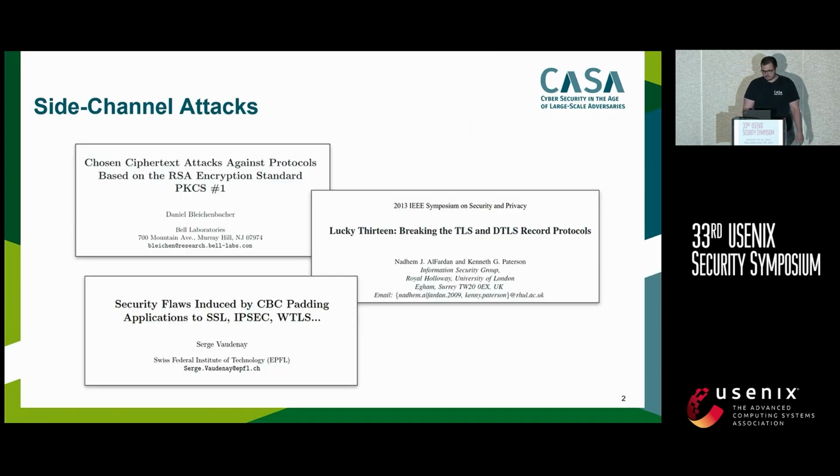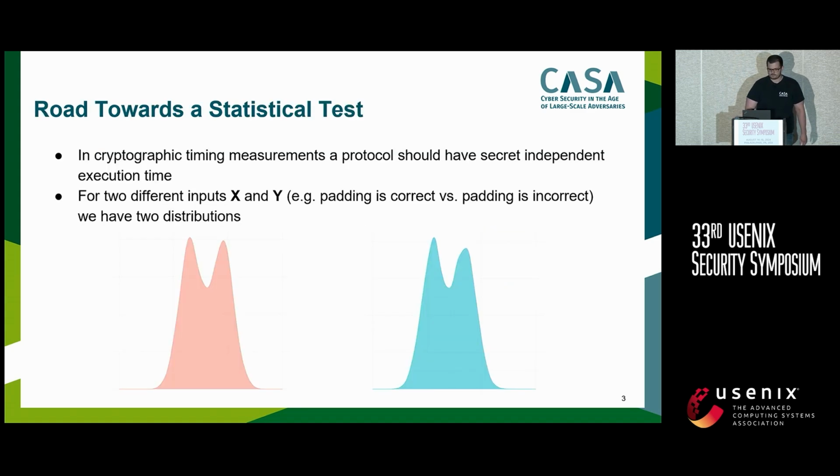So to set a common ground, let's first recap a few side channel attacks. We already heard today about the Bleichenbacher attack. There's the Lucky 13 attack, or a padding oracle attack. These are all known attacks, and in statistical timing side channel attacks, these are well known.